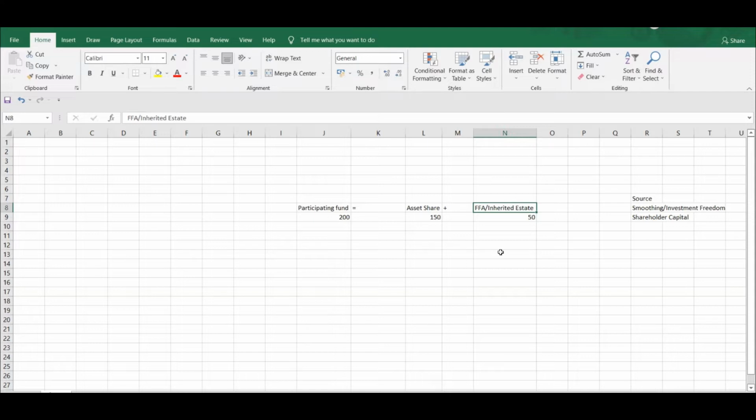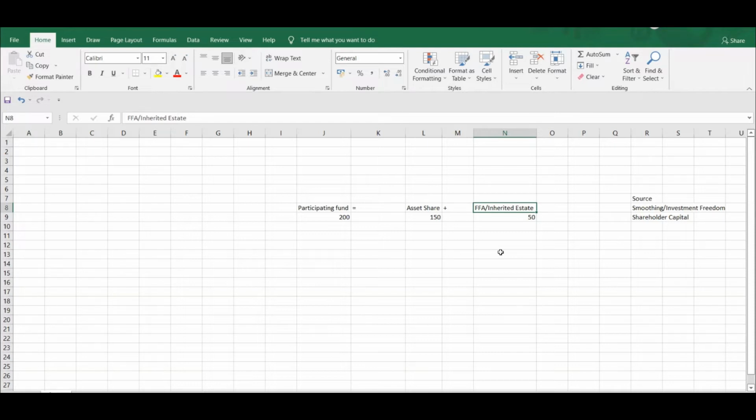So first of all, why would the insurance company not distribute this? Just to ensure that in times of stress, there can be some additional support. In good conditions, the insurer would distribute less profit, and in bad conditions, they will distribute more profit to maintain continuity. Also, in bad conditions, they can use that support. So it's equivalent to capital in a non-participating fund. Capital can be used to put in support, like a shareholder can put in money if an insurance company is going insolvent or there are too many claims, right? So FFA or inherited estate serves the same purpose.